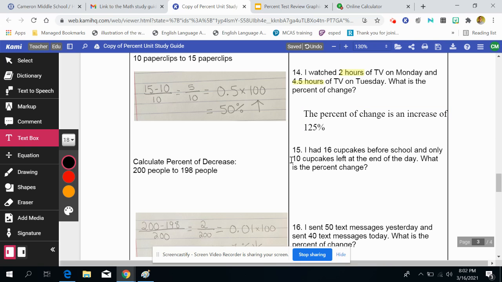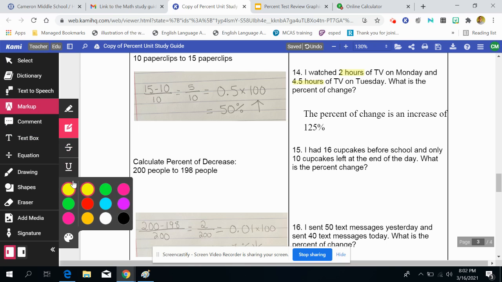All right. Now, number 15. I had 16 cupcakes before school and only 10 cupcakes left at the end of the day. What is the percent change? So let me highlight here. So we start with 16 cupcakes and we end up with 10 cupcakes. So I had more and then I end up with less. So this is a decrease. And again, I need to figure out what percent is that decrease? What is the percent change?